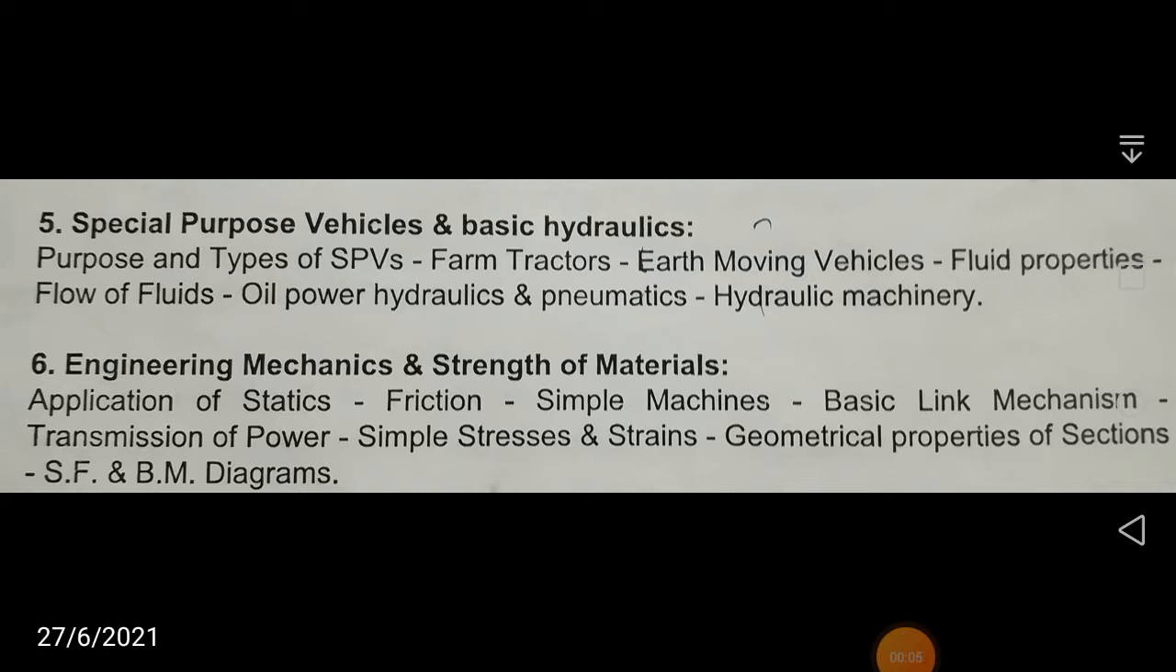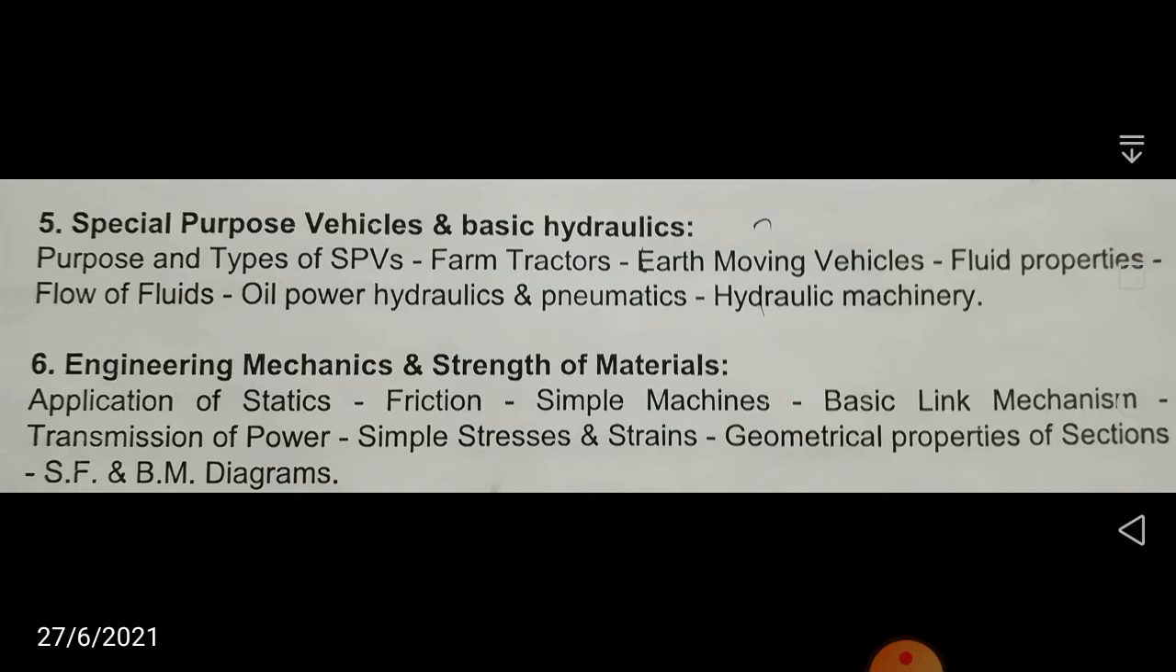If you analyze the syllabus for your TSPSC, we will easily see that there are two topics. One is special purpose vehicles and basic hydraulics. In the basic hydraulics, we see oil power hydraulics and pneumatics. This is a very important chapter as far as your syllabus is concerned. Of course, fluid properties and hydraulic machinery you can read as that.